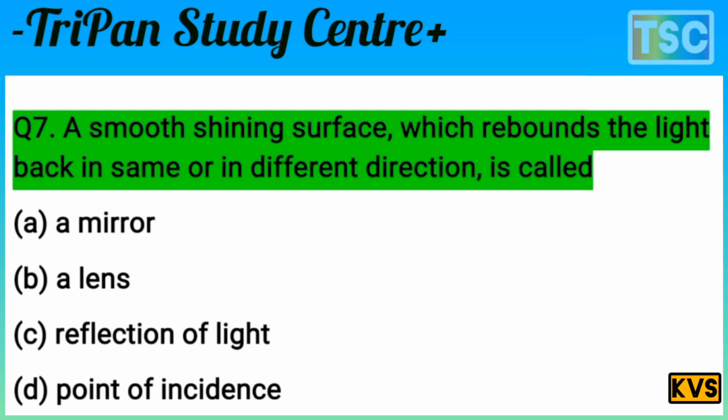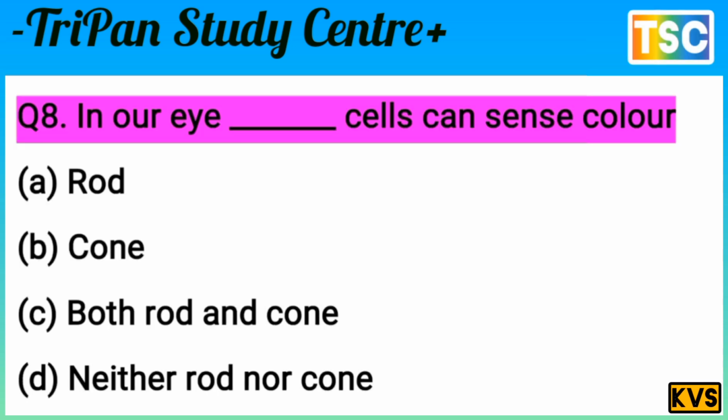Question is very interesting. A smooth shining surface which rebounds the light back in the same or different direction is called a mirror. Option A, mirror, is correct for this question. Let's see the next question. The next question on your screen.